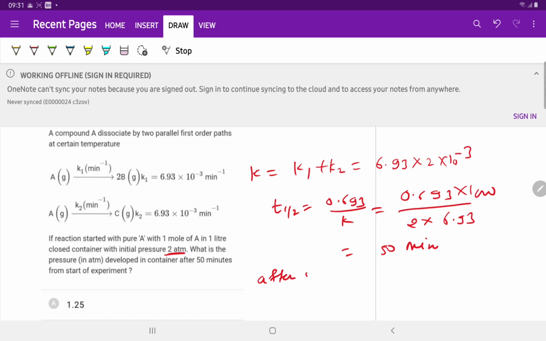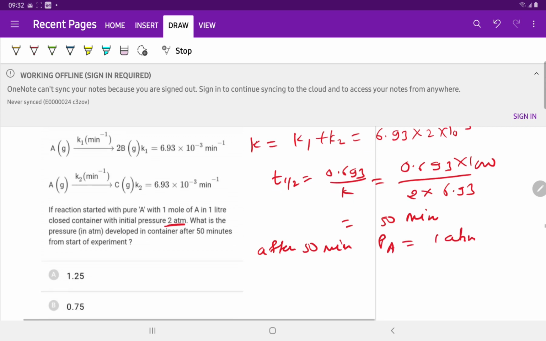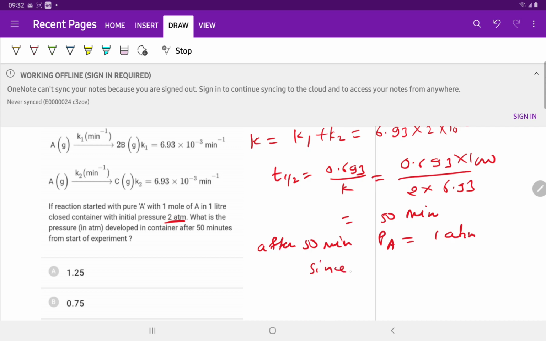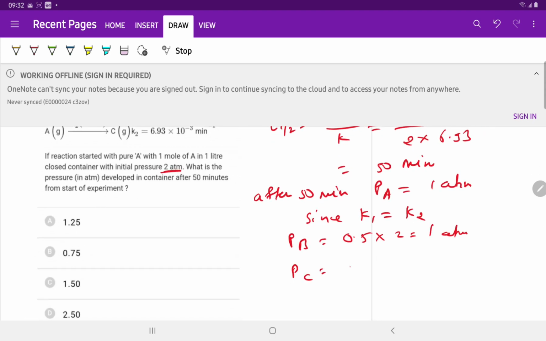After 50 minutes, PA is equal to 1 atmosphere. Since K1 is equal to K2, PB is equal to 0.5 into 2, so 1 atmosphere due to stoichiometric coefficient, and PC is also equal to 0.5 into 1, which is equal to 0.5 atm. So total P is equal to 1 plus 1 plus 0.5, which is equal to 2.5 atm. Option D is correct.